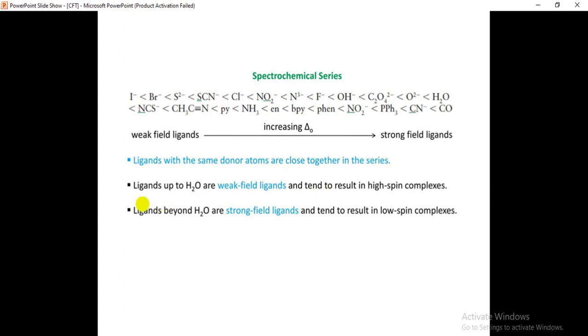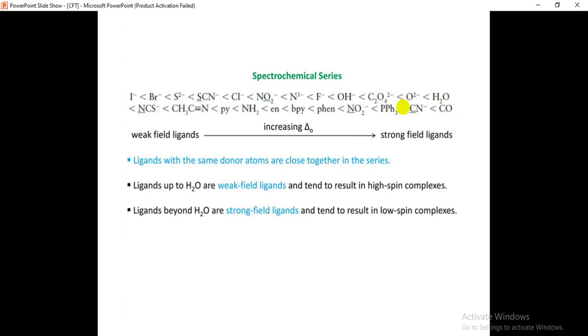If you see here, the ligands up to H2O, the water molecule, are weak field ligands and tend to result in high spin complexes. I minus, O2 minus, these are weak field ligands which can form high spin complexes.